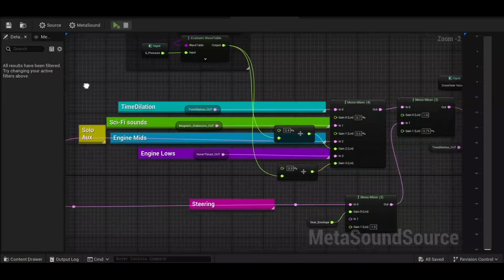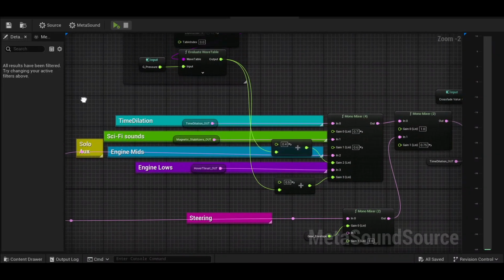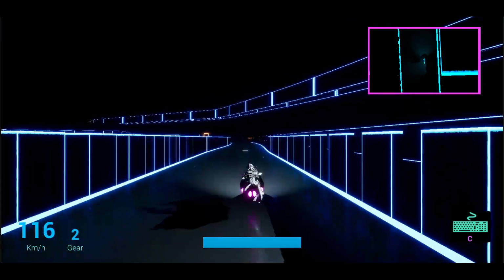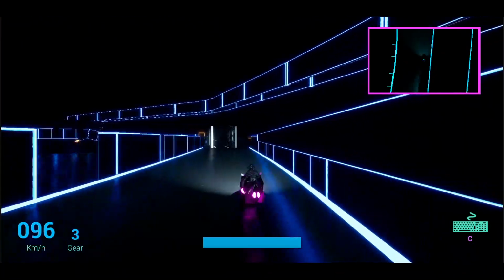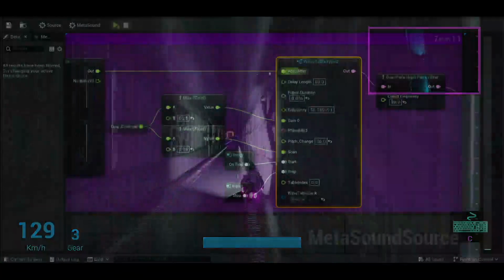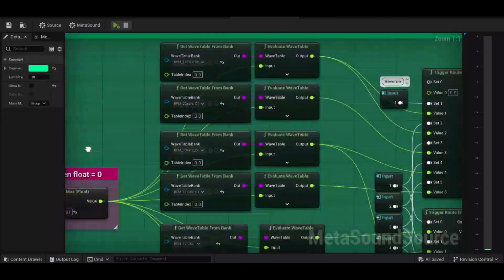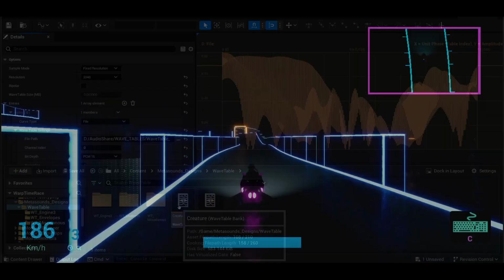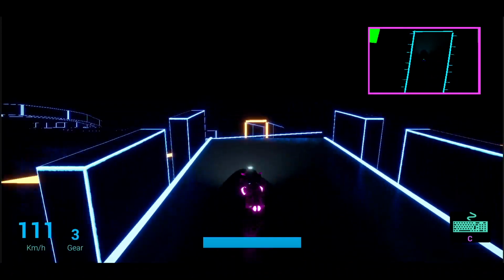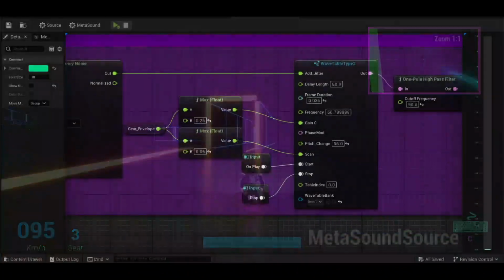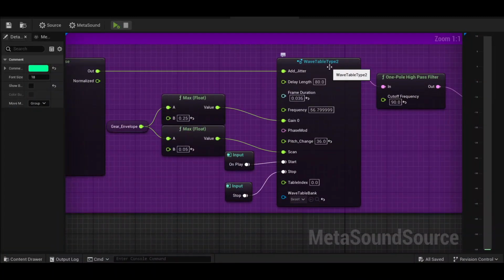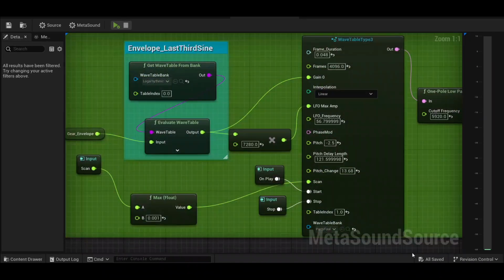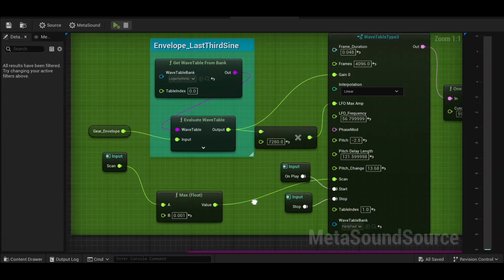There are 5 sound components for the engine, and 4 of them utilize primarily wavetable synthesis. I created different wavetable patches using the wavetable oscillator node and the evaluate table node to scan through my wave files. I ended up using more than a dozen wavetables in the MetaSounds source, and I am surprised with how little CPU it consumes, never more than 0.2 per core.